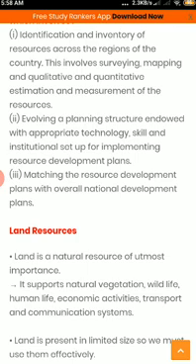It should involve mapping, surveying, and inventory, as well as identification of the resources across the regions of the country, because resources are not equally divided. Different resources are available in different parts. This involves surveying, mapping, and qualitative and quantitative estimation and measurement of the resources.